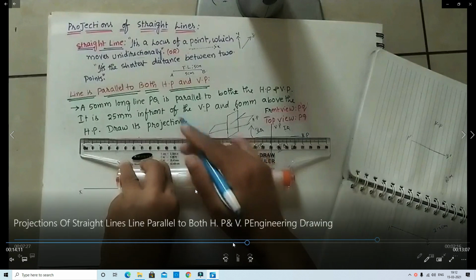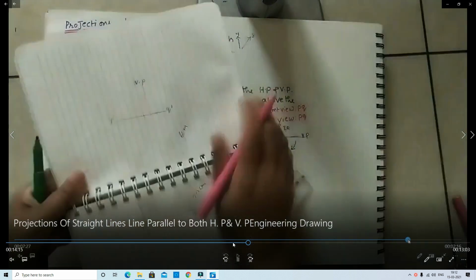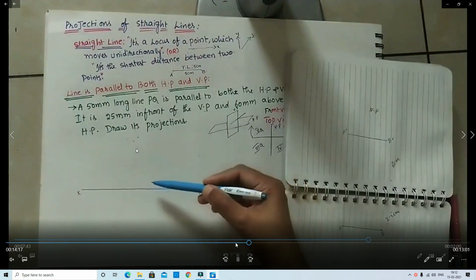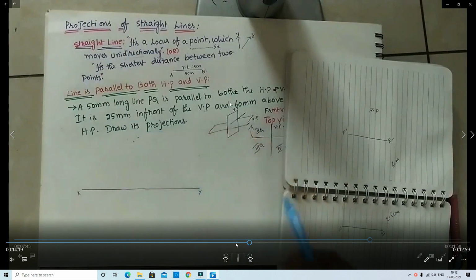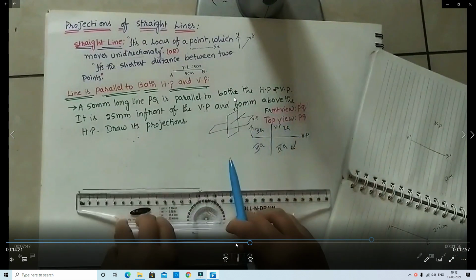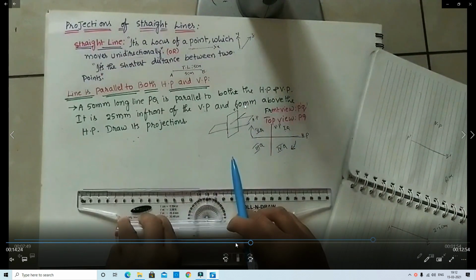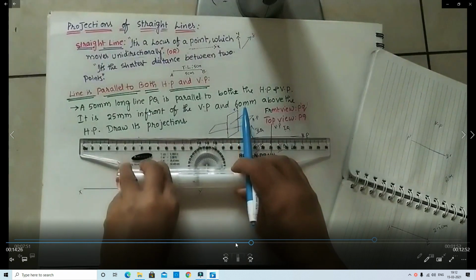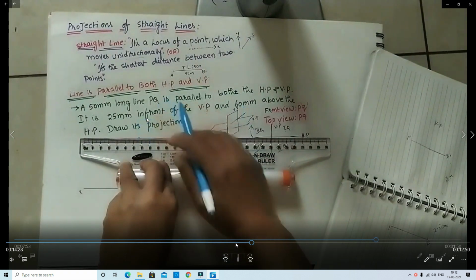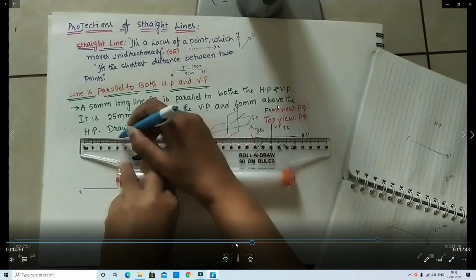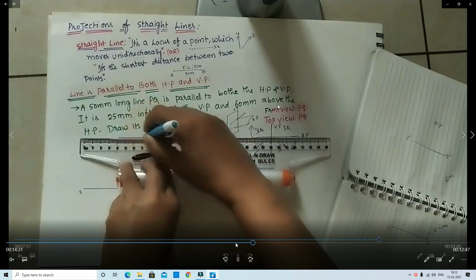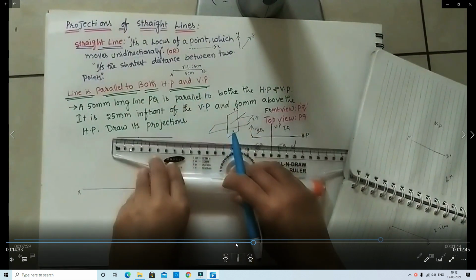A 50 mm long line PQ is parallel to both the HP and VP. It is 25 mm in front of the VP and 60 mm above the HP. Draw its projections. That means the length of the line is 50 mm.